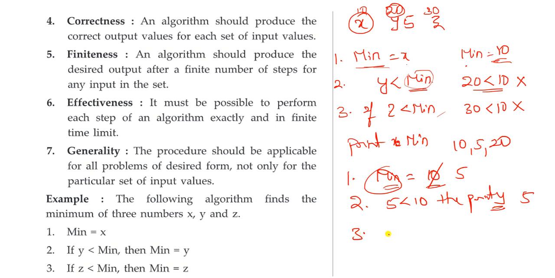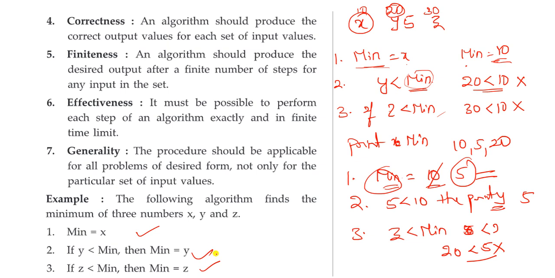Now again check the third value, the z value. If z is less than minimum, that means 20 is less than 5? No. So what is the final minimum value? 5 only. Like this we have to find the algorithm. So how many steps do we have? We have only 3 steps in this algorithm. So the time consumption is also very less, and we have 3 steps only. So a finite number is there. There are no infinite steps. We have 3 steps only. Finite number is there.